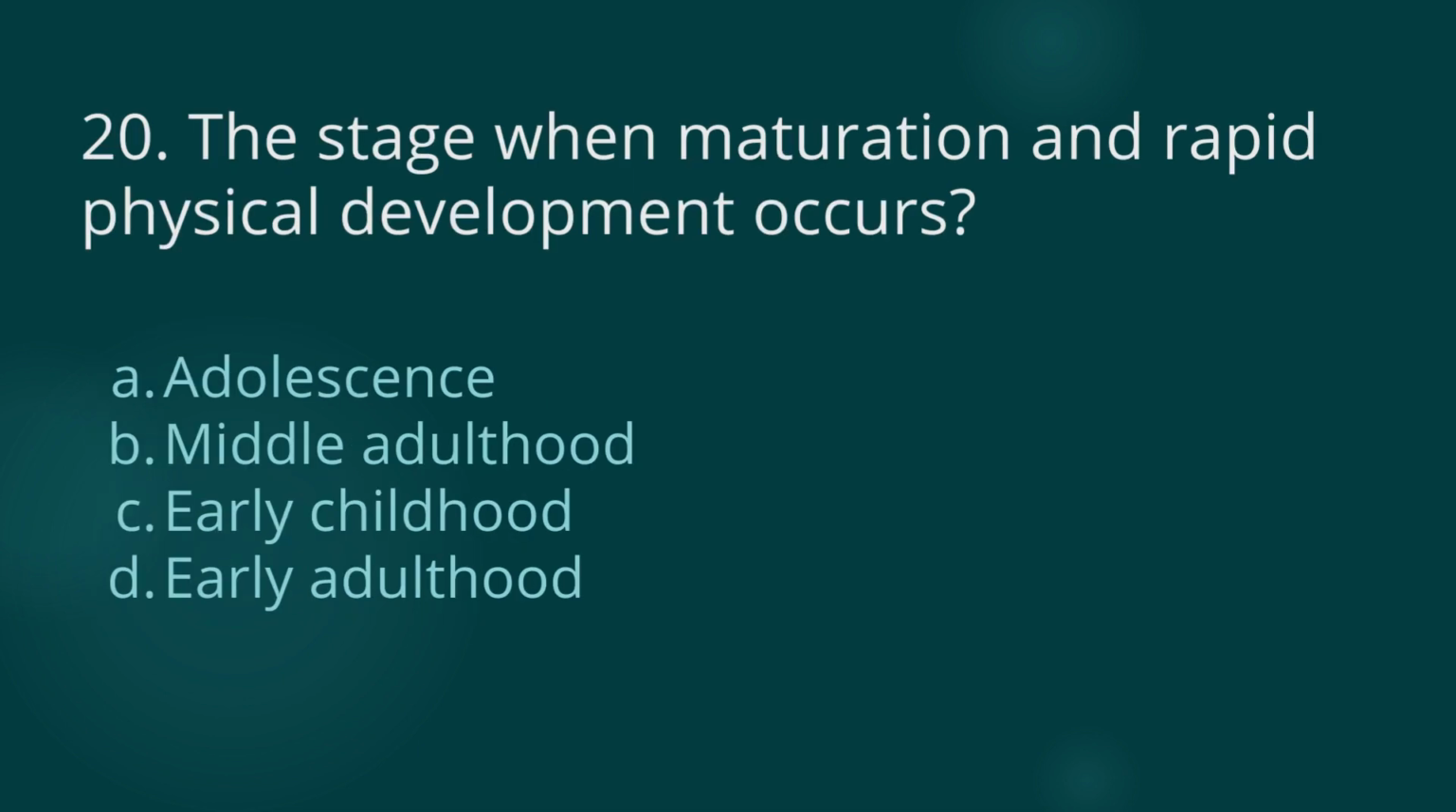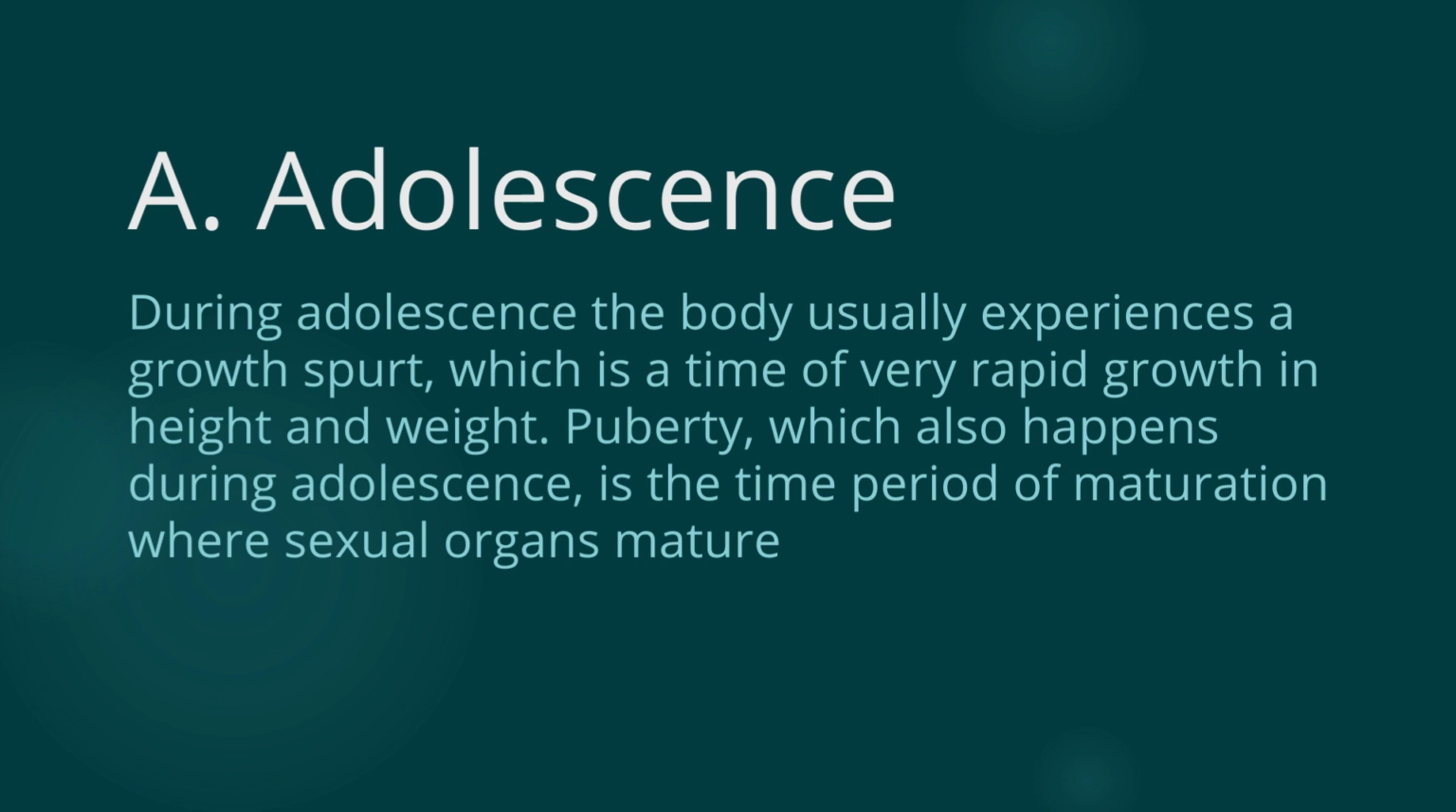So, number 20, the last question. The stage when maturation and rapid physical development occurs. A. Adolescence. B. Middle adulthood. C. Early childhood. Or D. Early adulthood. So the answer is adolescence. During adolescence, the body usually experiences a growth spurt, which is a time of very rapid growth in height and weight. Puberty, which also happens during adolescence, is the time period of maturation where sexual organs mature. So the answer is adolescence.